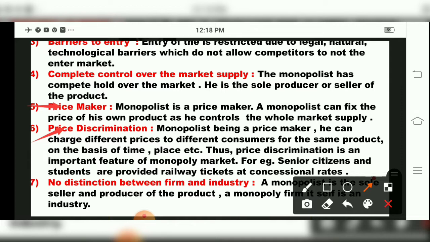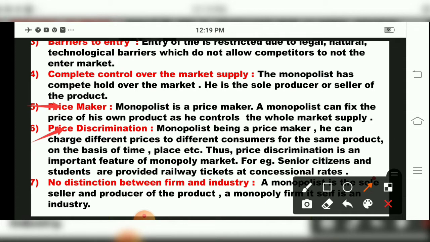So for different customers, the monopolist will charge different prices, children. So there will be price discrimination over here. Changes in price according to the customers. Why? Because it depends on the monopolist. So price discrimination will be there. So the monopolist, being a price maker, can charge different prices to different consumers for the same product on the basis of time, say, place, etc. And thus price discrimination is an important feature of the monopoly market.